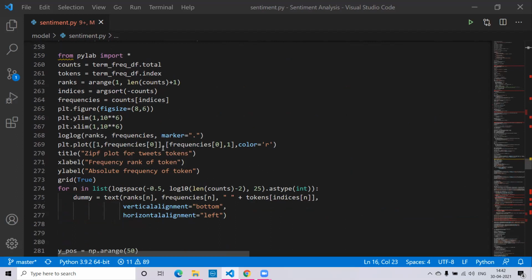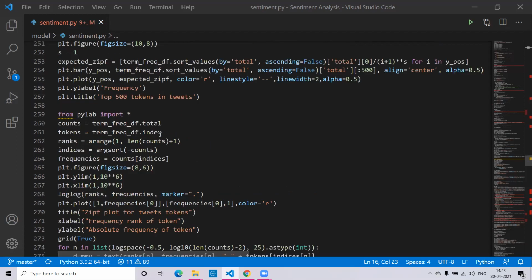Zipf's law basically states that, given some corpus of natural language occurrences, the frequency of any word is inversely proportional to its rank in the frequency table. So the most frequent word will occur approximately twice as often as the second most frequent word.